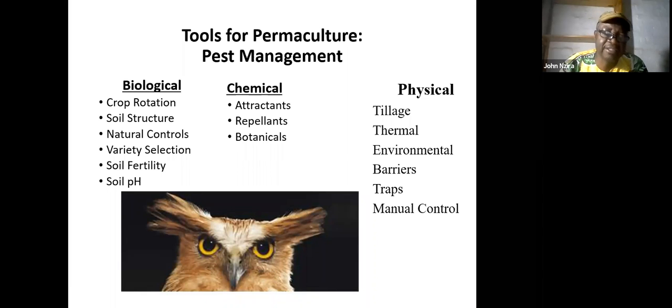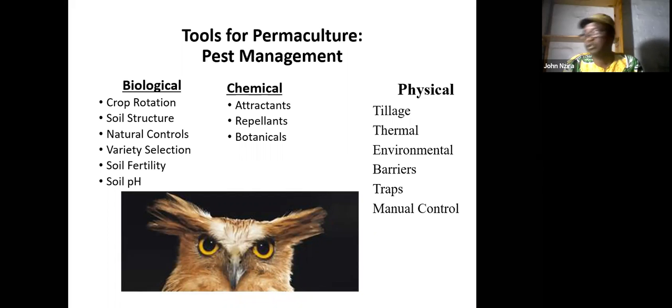And as I indicated earlier, crop rotation. Under biological: soil structure, soil improvement, natural controls, and variety selection of plants in the system. That is building biodiversity, diversity of crops in the field. Soil fertility and soil pH can contribute to better results for your crops.